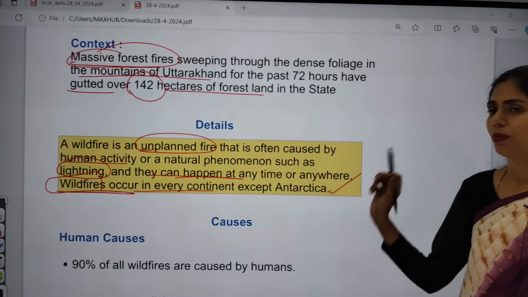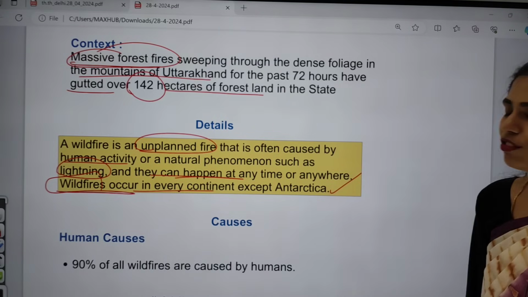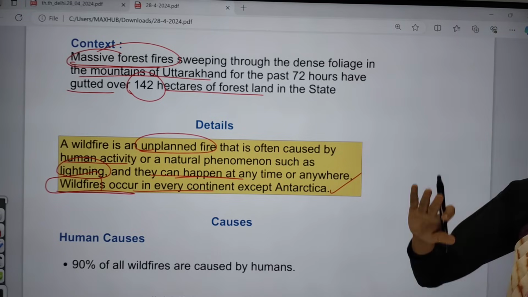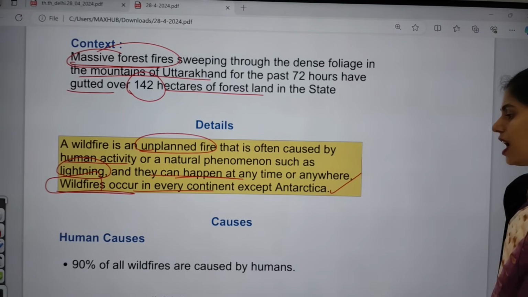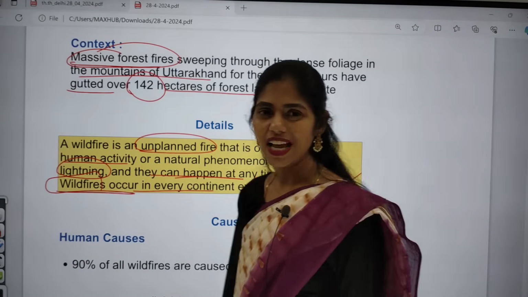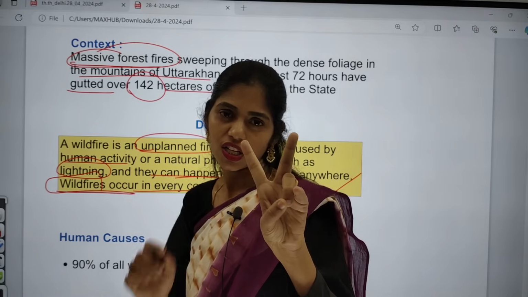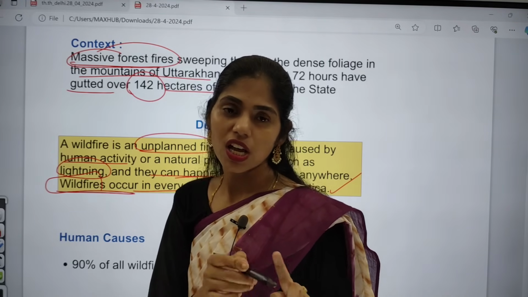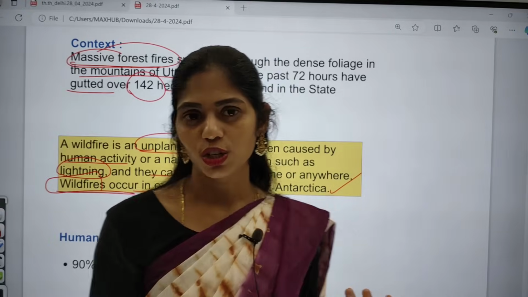So this might be your prelims statement. So don't get confused. In Antarctica, we do not have that much forest. We only have mosses because it comes in the polar region. Okay. And if you're talking about what the causes are, as I said, we can divide them into two: the first one is man-made or anthropogenic or human-made causes, and the second one is natural causes.